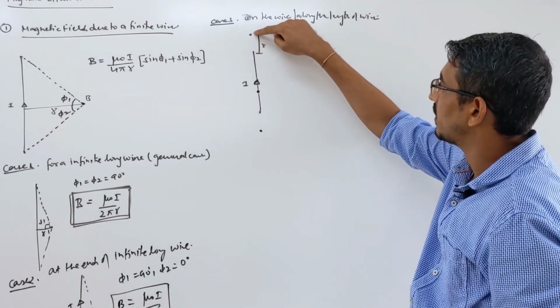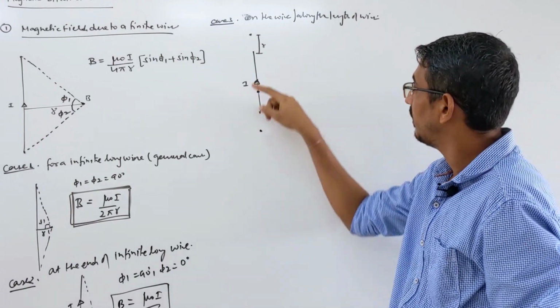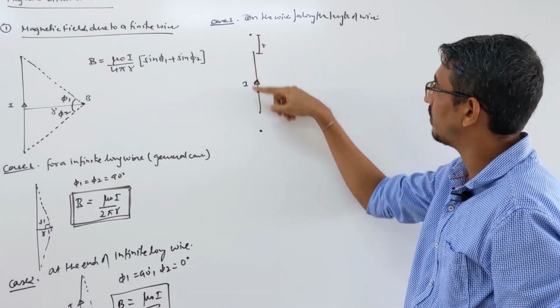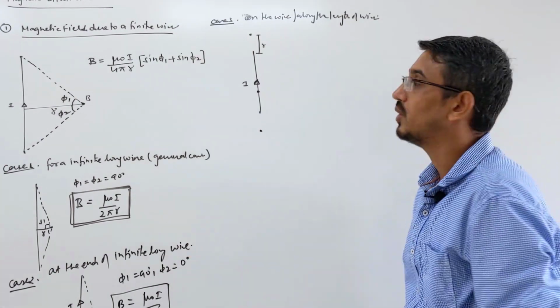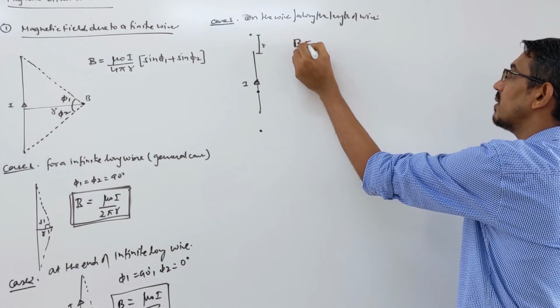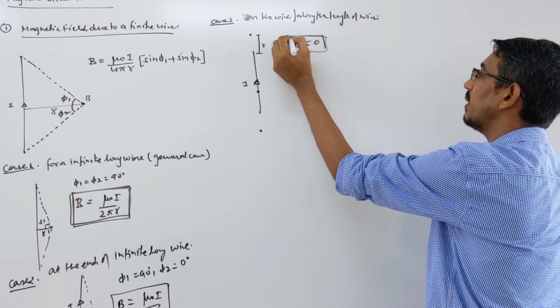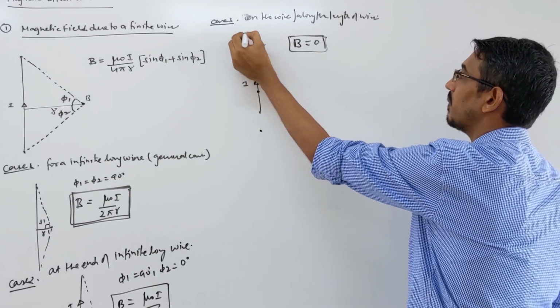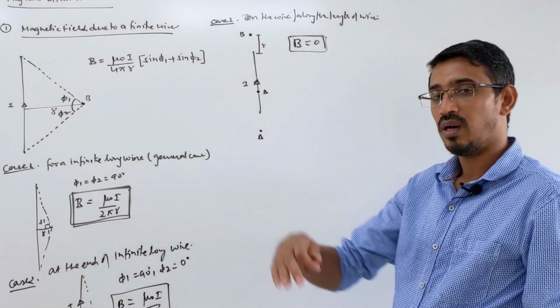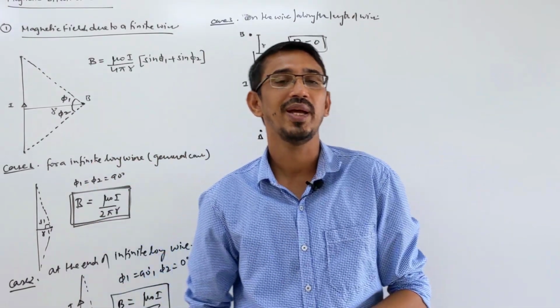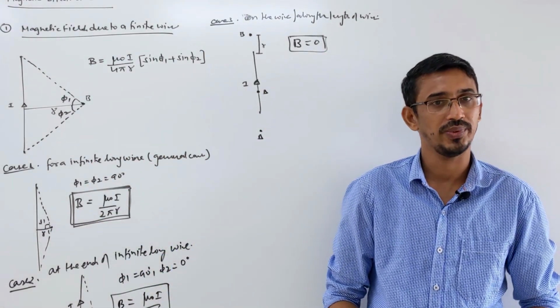Suppose you take one point here, then the angles become 0 and 180. You draw a line from here, 0 degrees, and one line from here becomes 180 degrees. Sin 0 and sin 180 are both 0. So the magnetic field is directly 0. This is very important. Along the length of the wire, the magnetic field directly becomes 0.